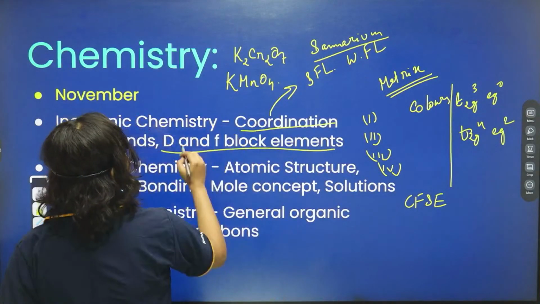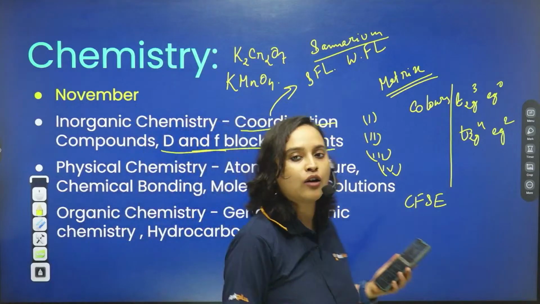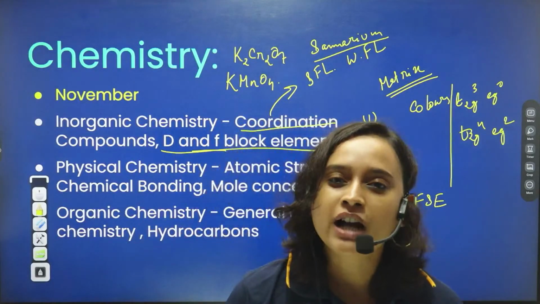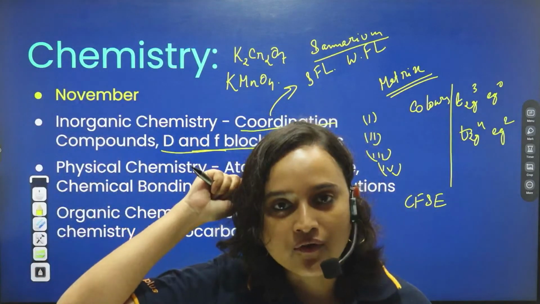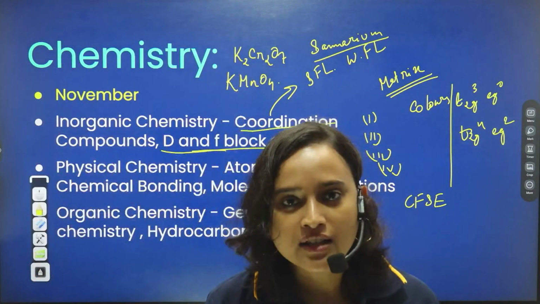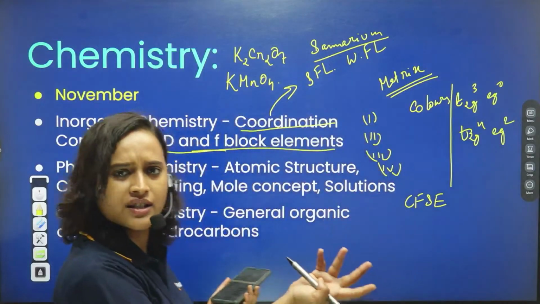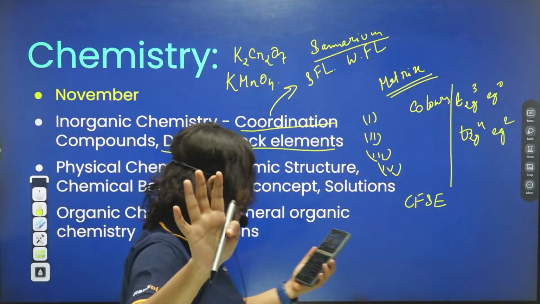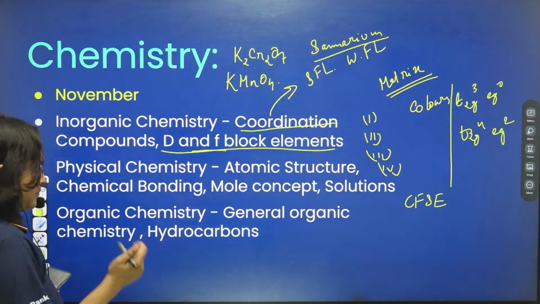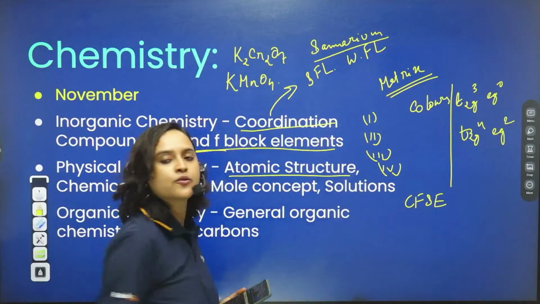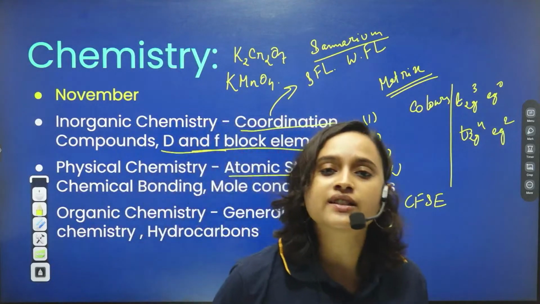Or they will combine d and f block and coordination compounds, and together they will give you some kind of compound and then ask you to find out the CFSE for this. What else? Nothing. Only these many questions can come. Is that right? Only these many questions can come? Amazing. Okay, so now we know. From atomic structure, what kind of questions can you expect? What kind of questions can you expect?